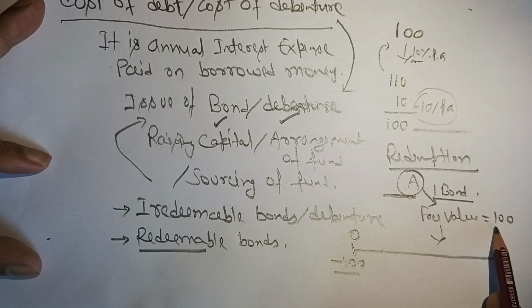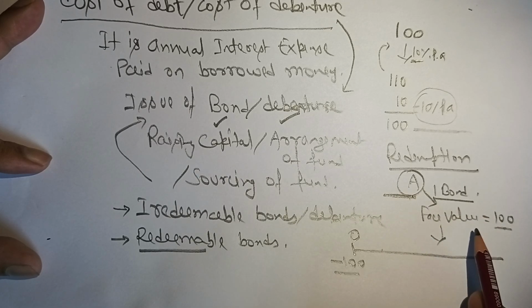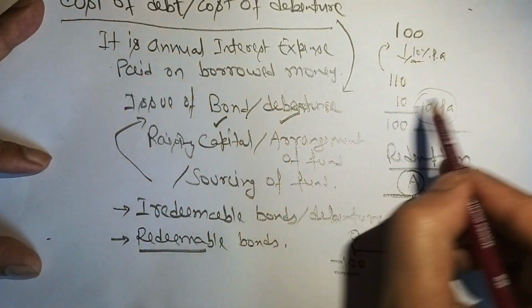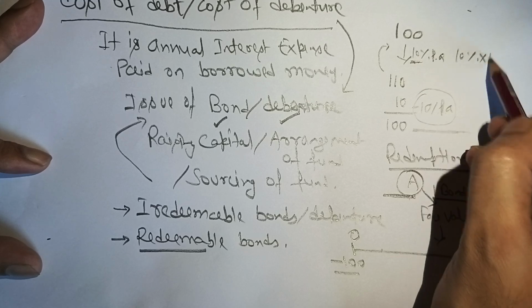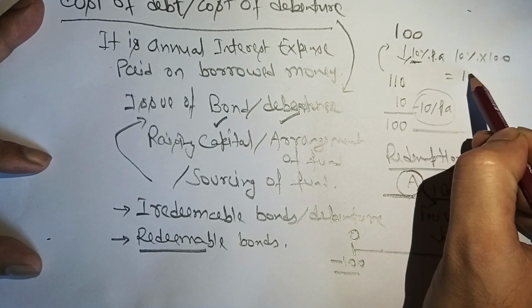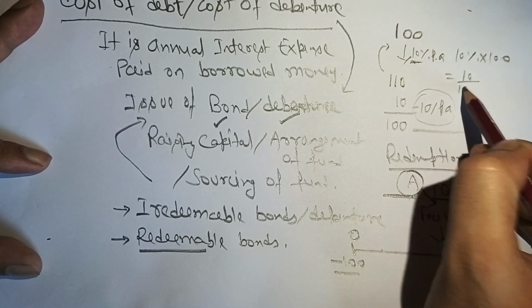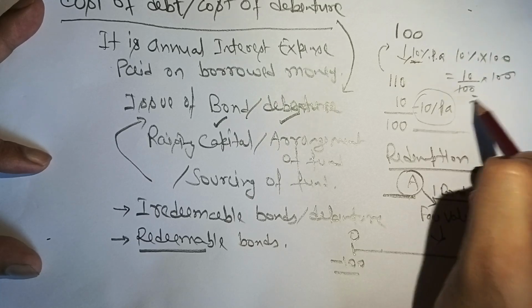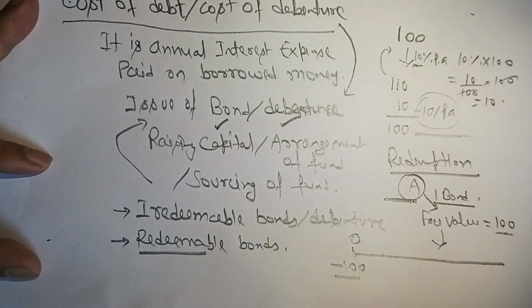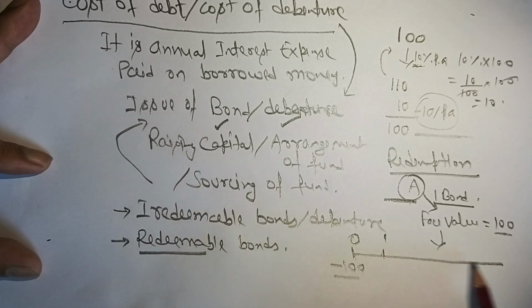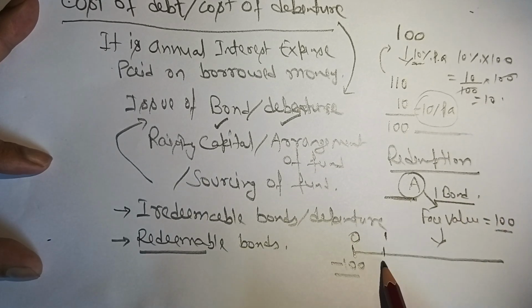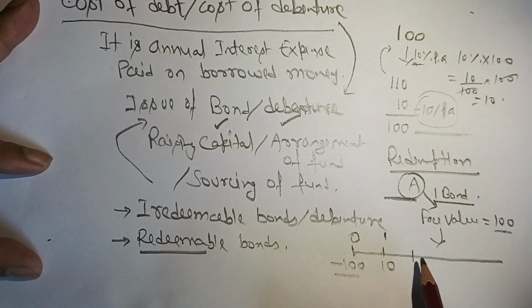For example, what is 10% of 100? If you do the simple calculation, you will get to know. 10% of 100 will be nothing but 10 rupees. How will you calculate this? 10 divided by 100 multiplied by 100 will be 10. So that means you will be getting rupees 10 after 1 year. So this is the timeline. You'll be getting rupees 10 here, and again after 2 years you will be getting rupees 10.